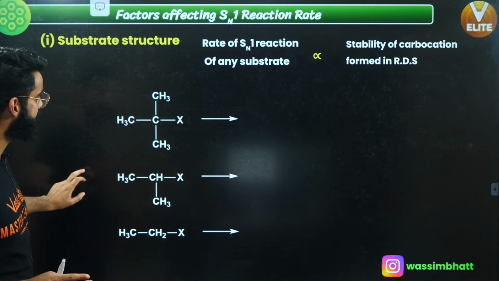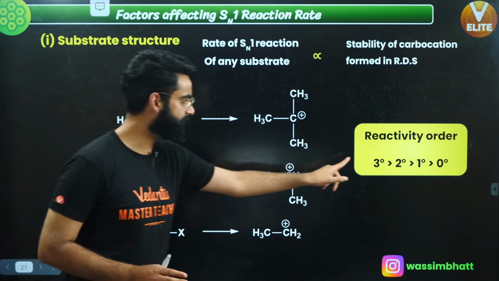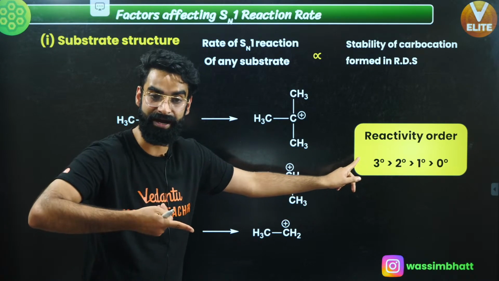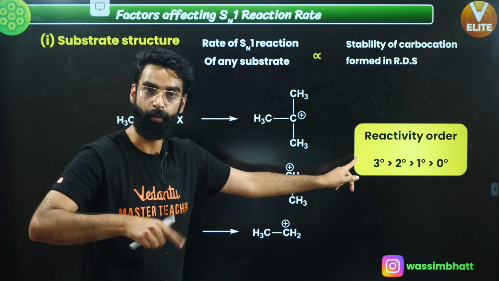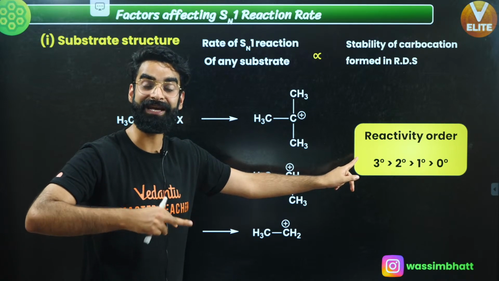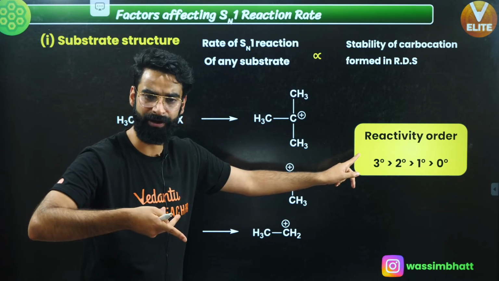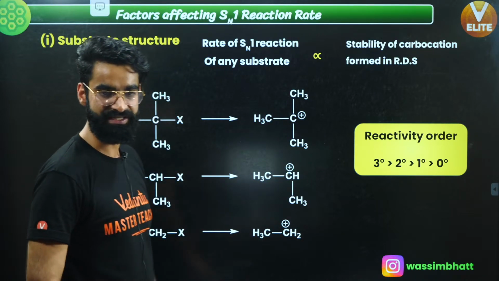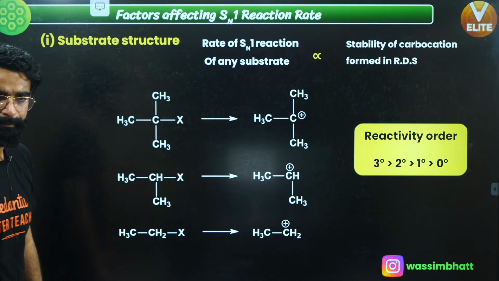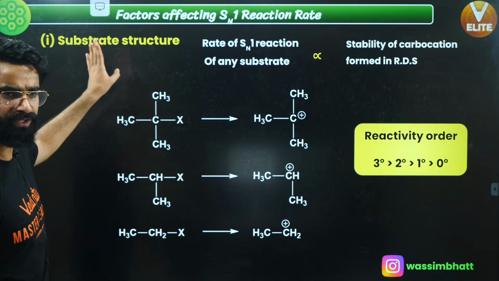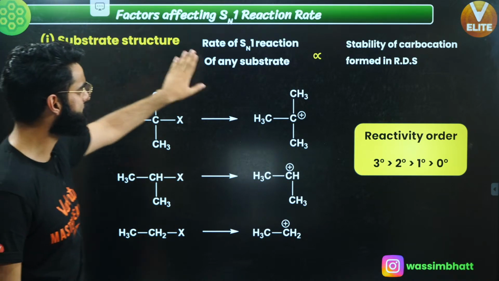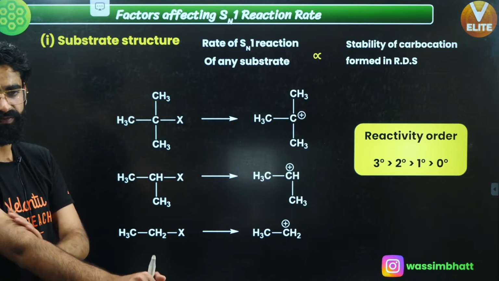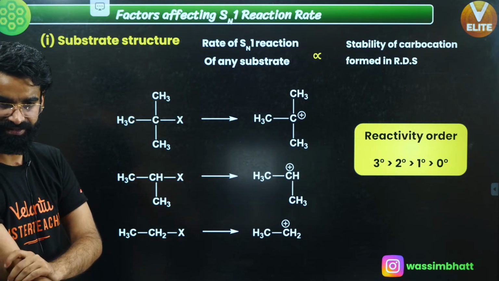I'm sure it's clear to everyone. So the reactivity order is going to be: 3 degree alkyl halide is going to be maximum reactive towards Sn1. Why? Because it leads to the formation of 3 degree carbocation, which is the most stable one. So remember, in short, substrate structure: the rate of Sn1 reaction of any substrate is directly proportional to the stability of the carbocation formed in the rate determining step.